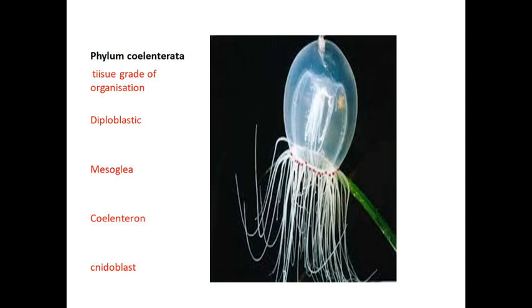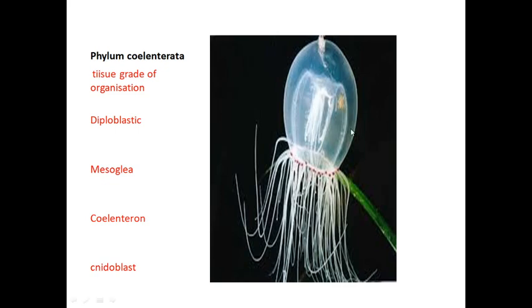and radially symmetrical animals. Already we know there are two types of symmetry, bilateral symmetry and radial symmetry, which we discussed in the last classes. Radial symmetry means if you cut along any plane, it gives equal halves. In a circle, many radii are present, so if you cut along any radius, it will give two equal halves. That is called radial symmetry.